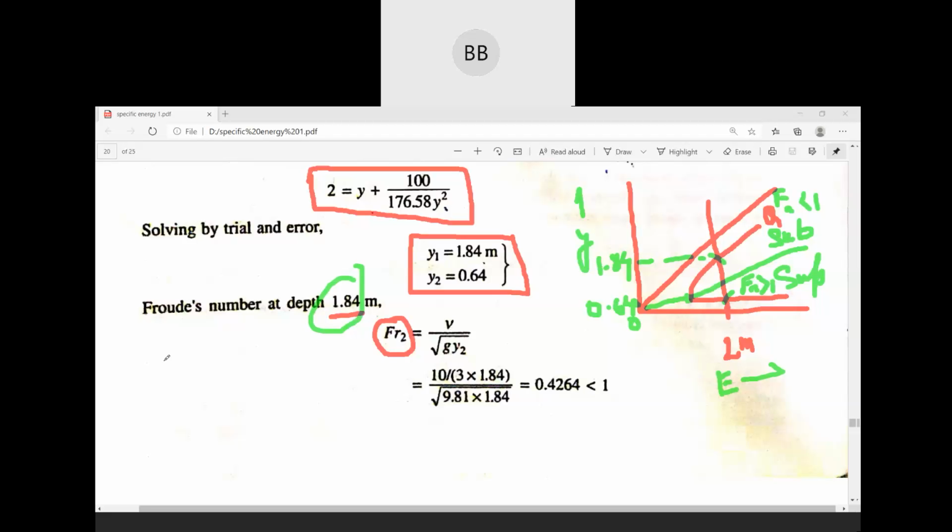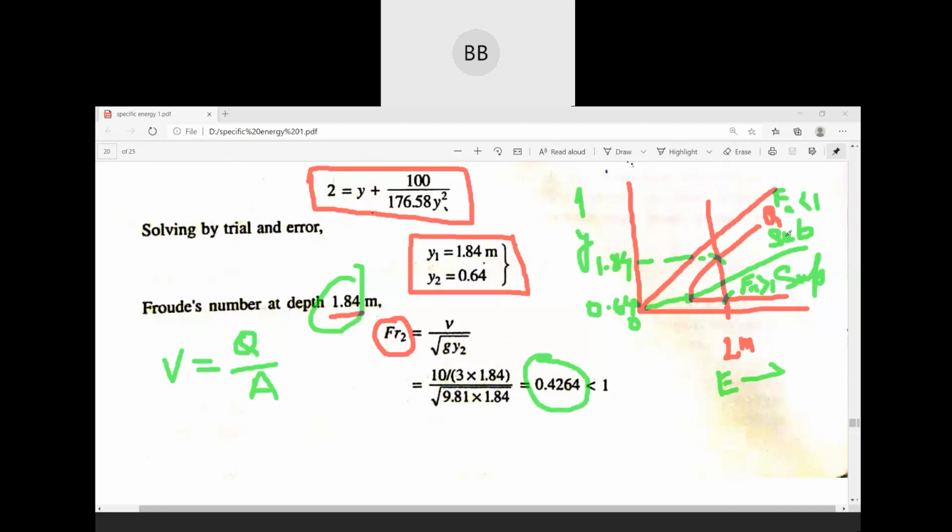To find V, we can use discharge divided by area. Area is again B into y. So B is 3 meter, y is 1.84, and discharge is given as 10 meter cube per second, divided by root of gy, where g is 9.81 multiplied by 1.84. You will get 0.42, which is less than 1.